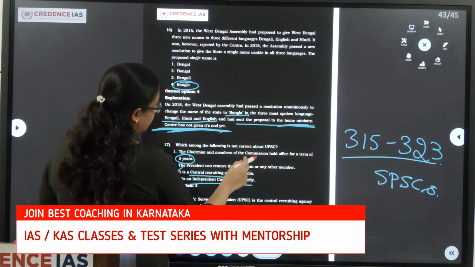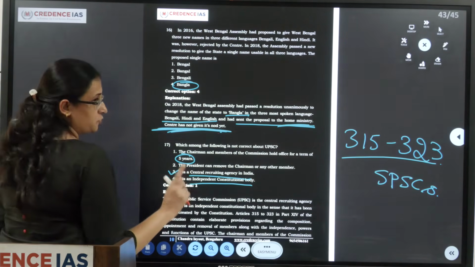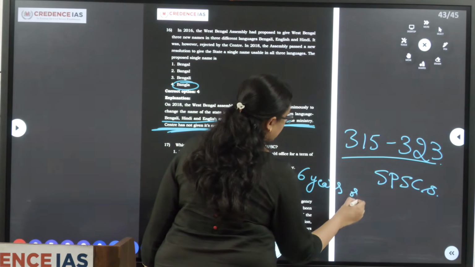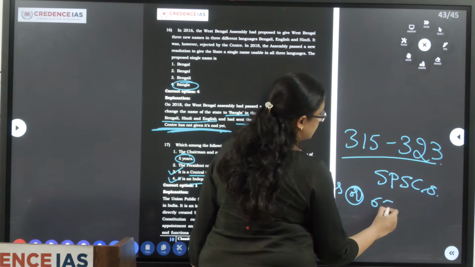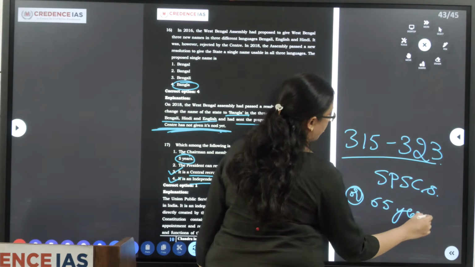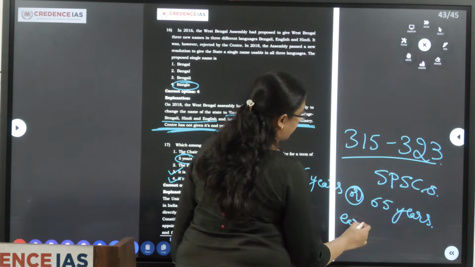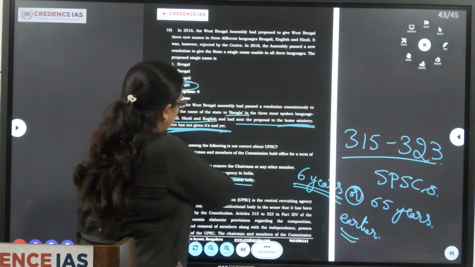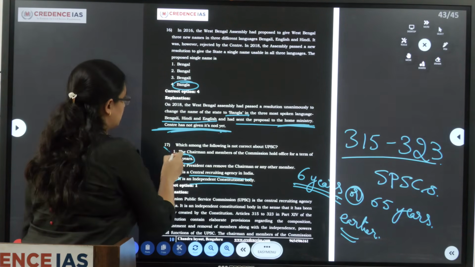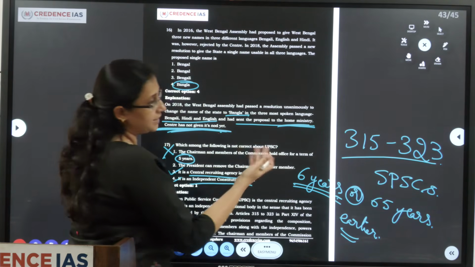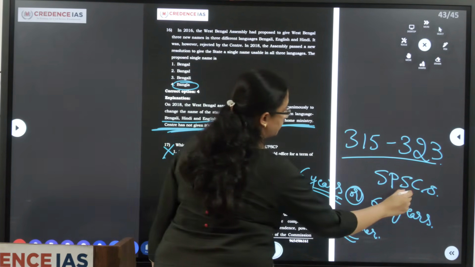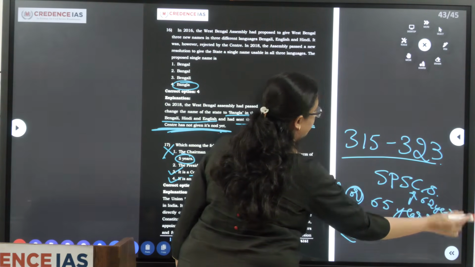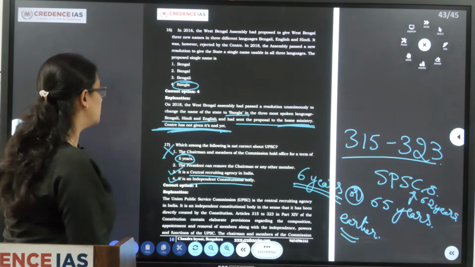The chairman and members of the UPSC hold office for a term of 6 years or till they attain the age of 65 years, whichever is earlier. Hence, they have a term of 6 years and not 5 years. In case of SPSCs, it is 62 years; in case of UPSC, it is 65 years. So this option is wrong.